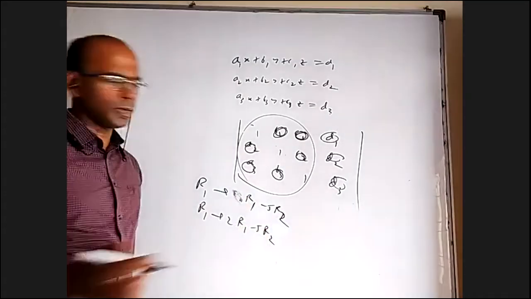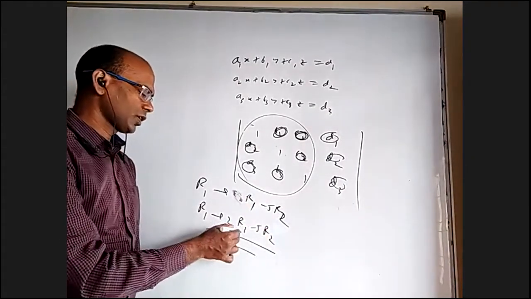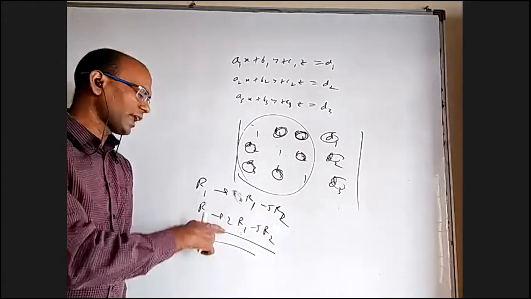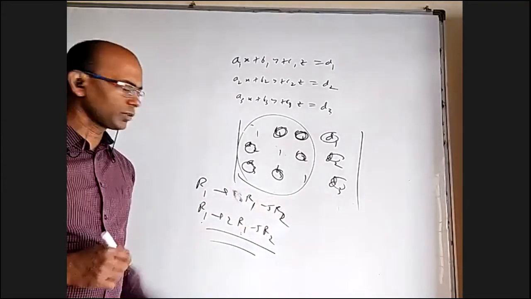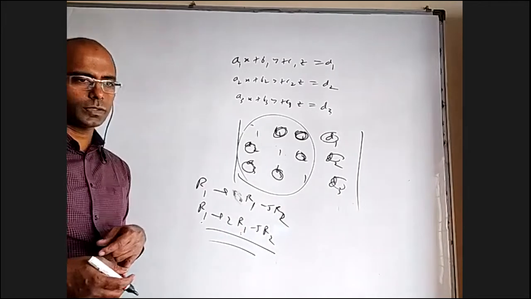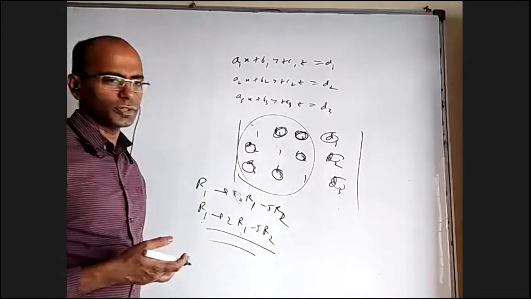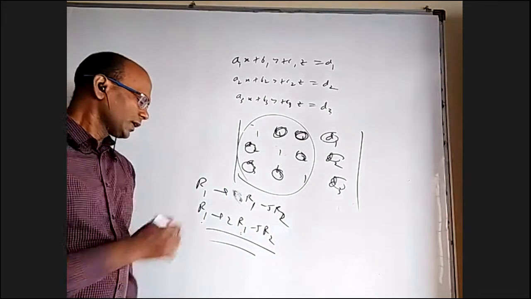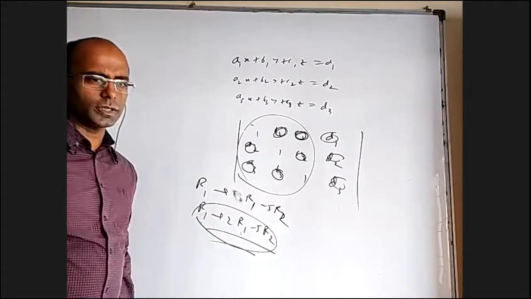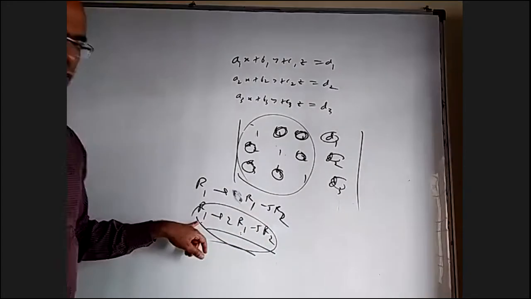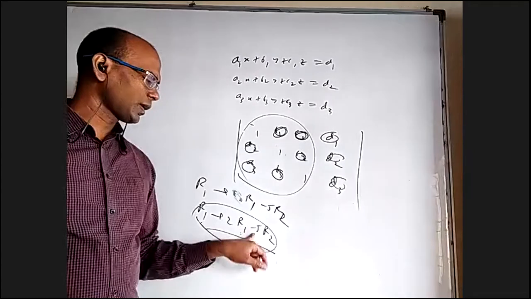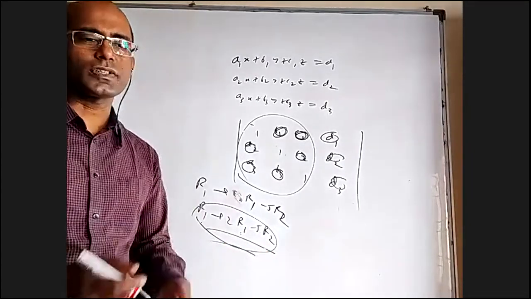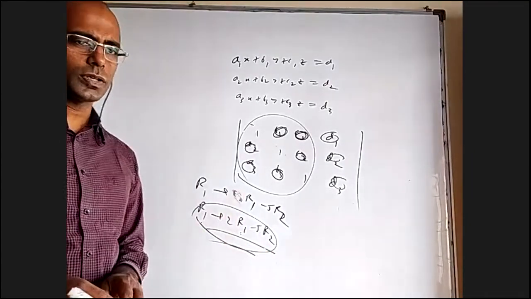In a normal determinant, this is not a valid operation because you cannot multiply R1 with 2. It is valid provided you write 1 by 2 outside, because you multiply by 2, you have to divide by 2. But here you don't have to divide by 2 because it's not a determinant. This is not such a great thing in the Gauss-Jordan method, because can we write equation 1 as 2 times equation 1 minus 5 times equation 2? Instead of writing equations, we are writing rows, that's all. Otherwise, Gauss-Jordan is not any great.